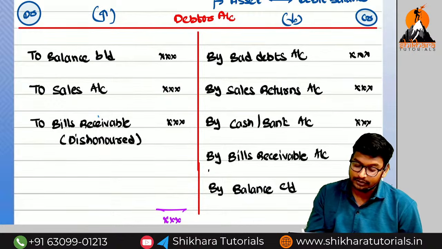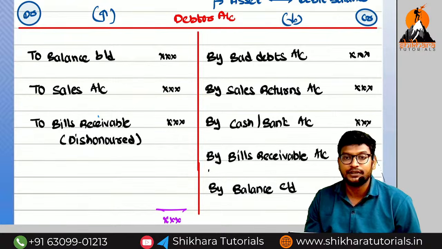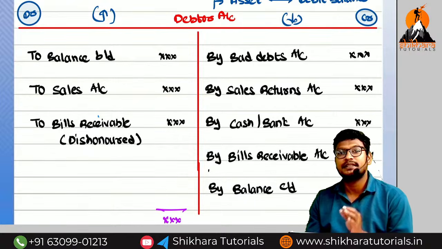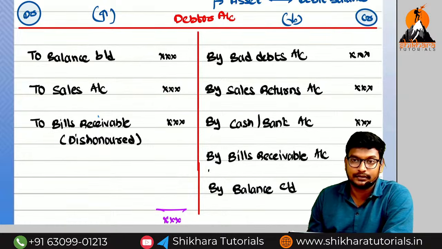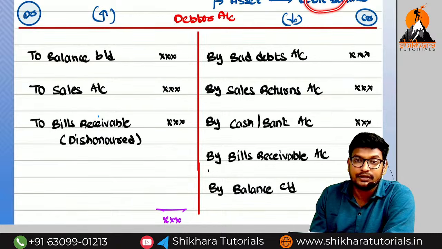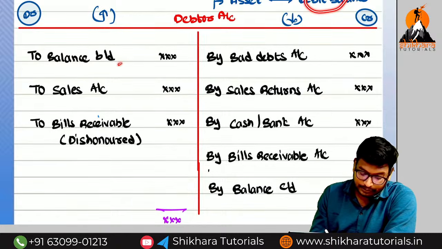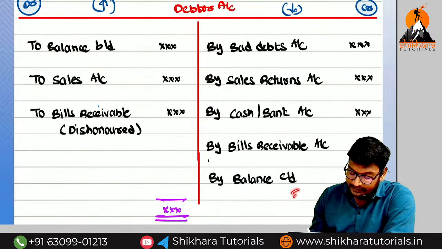Why, sir? Because it is showing which balance? Debit balance. If the debit balance increases, what do we need to do? Debit. If the debit balance decreases, what do we need to do? Credit. Already we have seen, for the debit balance, the opening balance will be on which side? Debit side. So, to balance brought down. For the debit balance, the closing balance will be on which side? Credit side. By balance carried on.